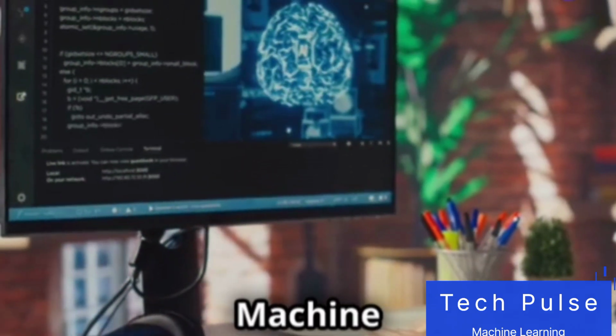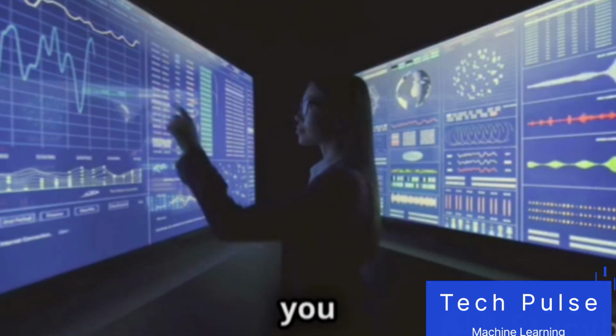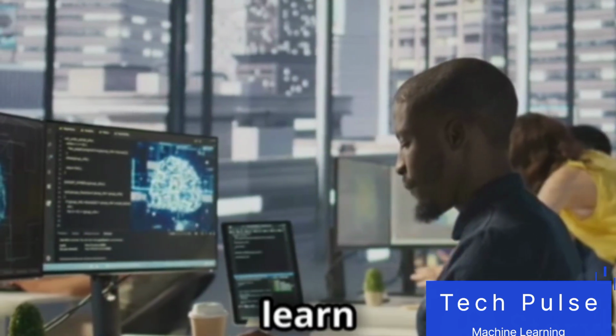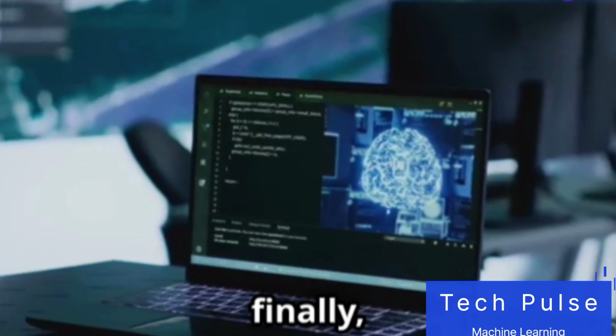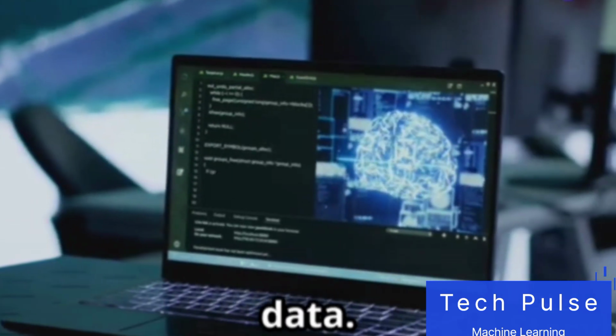At its core, machine learning works in three simple steps. First, data collection, where you gather relevant data. Second, model training, where algorithms learn patterns from the data. And finally, prediction, where the system makes predictions or decisions based on new data.